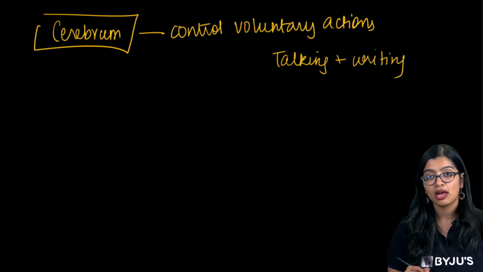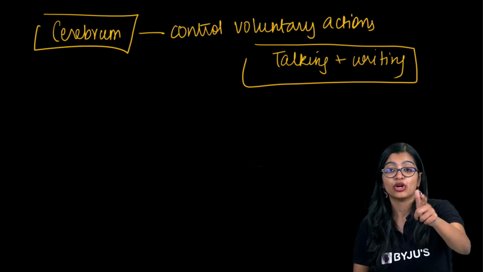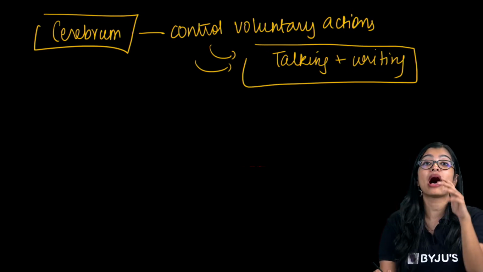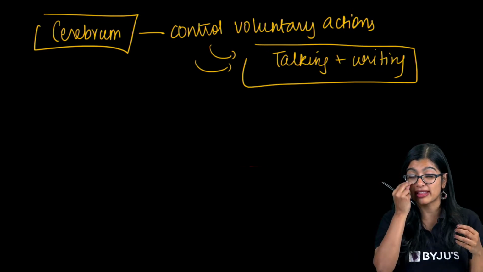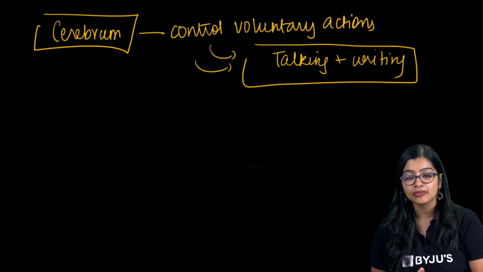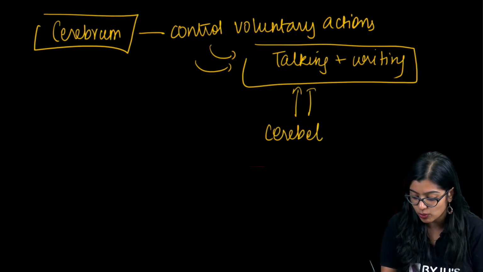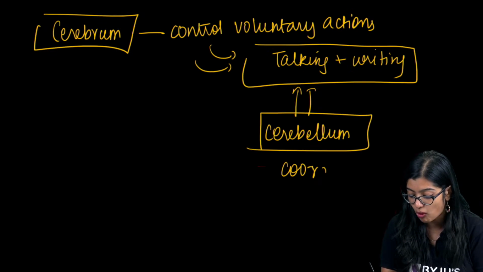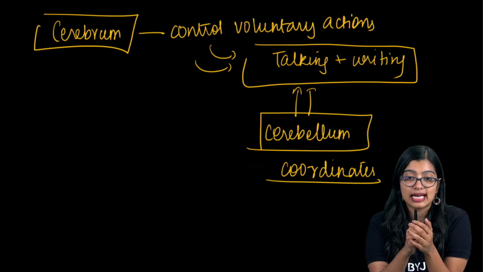The decisions to talk and to write are made by my forebrain. But my hands and fingers need to move together, my mouth moves together. Various muscles need to coordinate. So for all of this to happen, your cerebellum must work. Your cerebellum is the one that coordinates it. It doesn't really control it, but it coordinates.